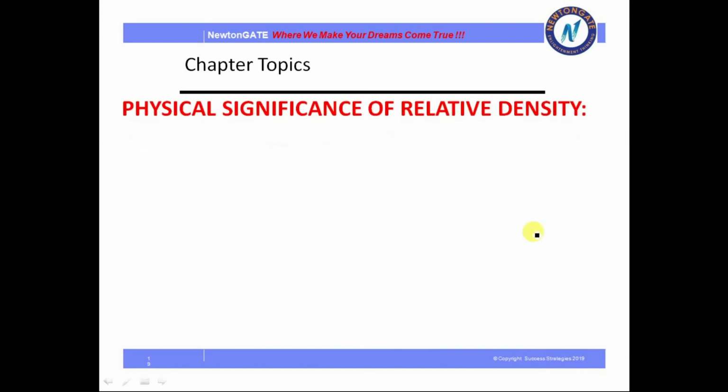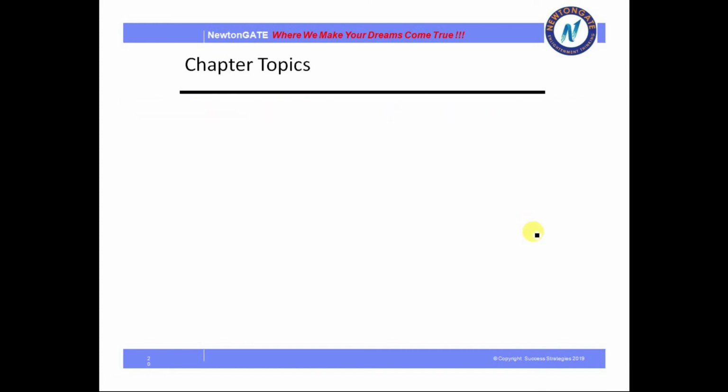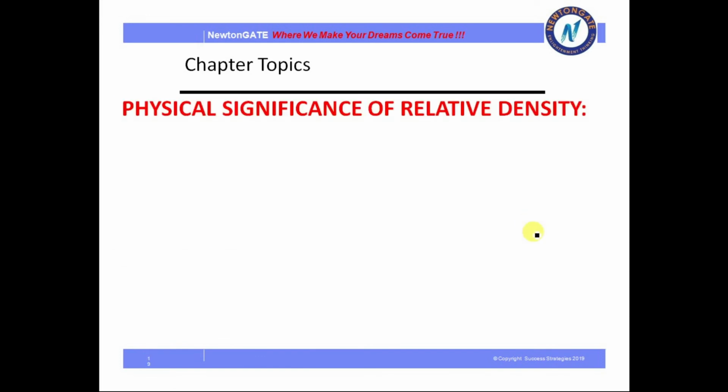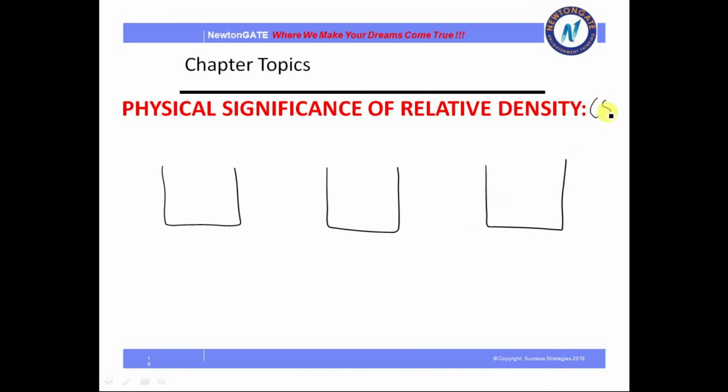Next, physical significance. Now we know what relative density or specific gravity is. It is the density of a substance compared to the density of water. But what is the importance of it? Why do we have to know that? Let me give you the physical significance. Suppose I take 3 containers. Specific gravity or relative density is given as gamma.